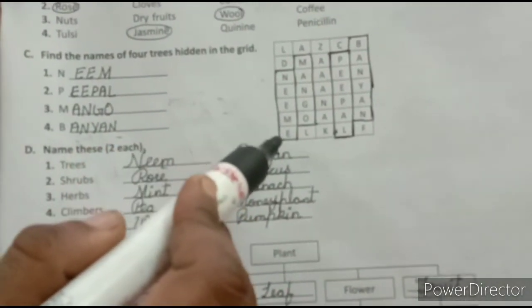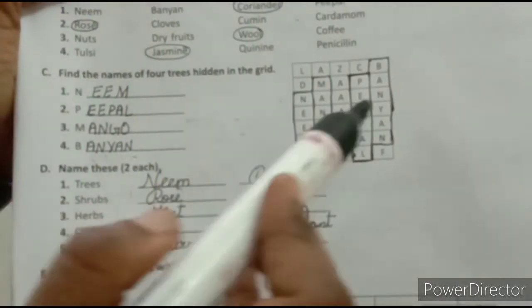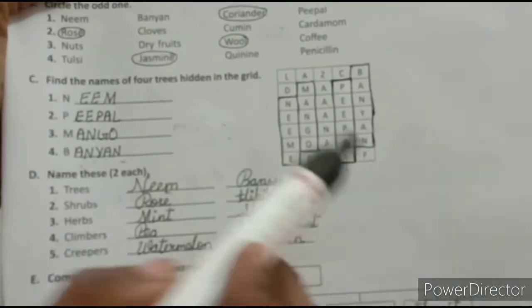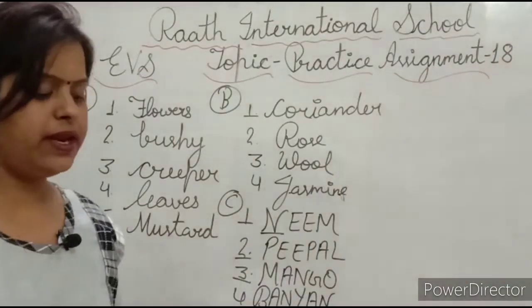Can you see the grid? Yes, this one. Now देखिए बेटा, this is the name and double E name. This is mango, mango. This is peepal, peepal, and this is banyan, banyan. Okay. And next name these.